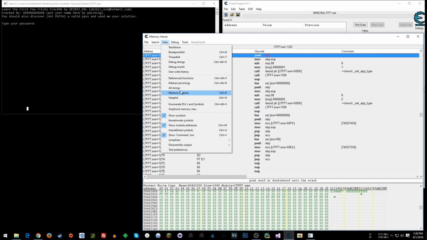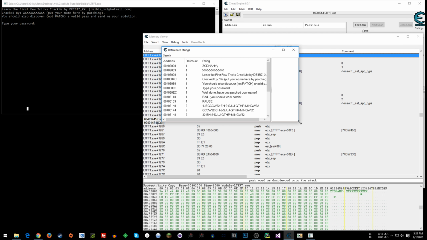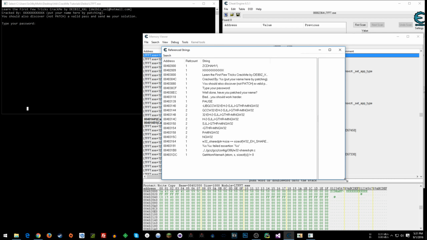Let's see, View, Reference Strings. It's going to run the dissect code routine. Cool. Okay, if that password is sitting in a memory address, where is it right now? Open bracket, the dude's name, close bracket. It's not in here anywhere. Now, if you're new to cracking applications and you're looking for a password, you might have thought this would be it because it doesn't seem to be related to anything. So you might have tried that, and if you had tried it, it would not have worked.